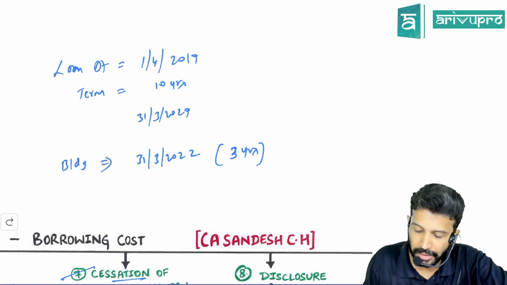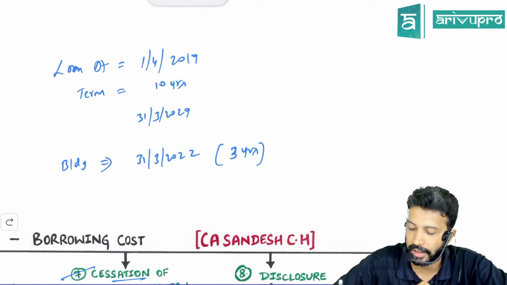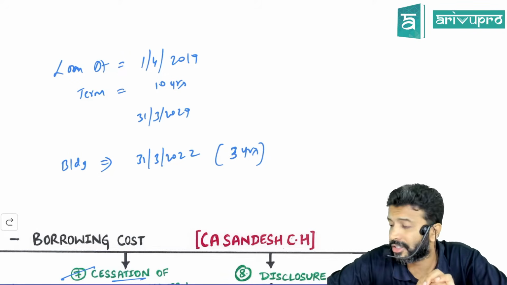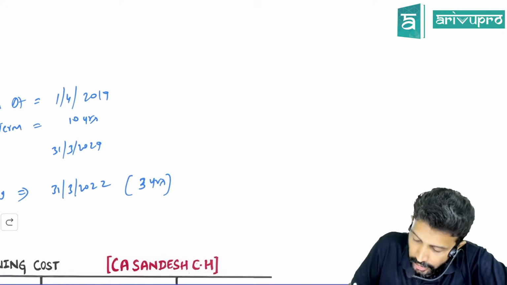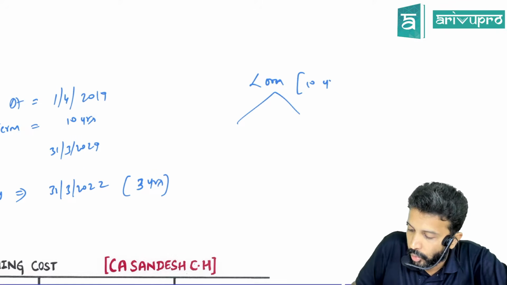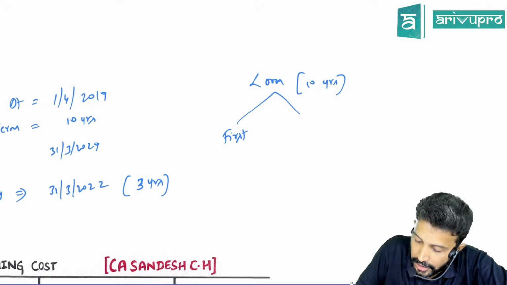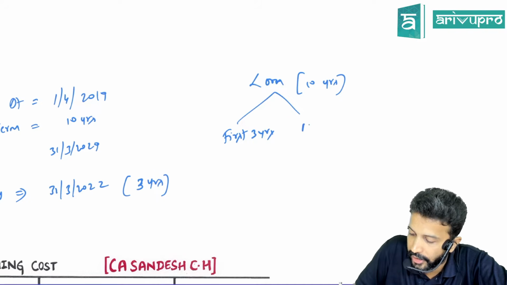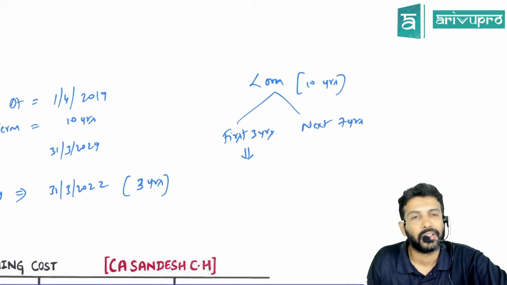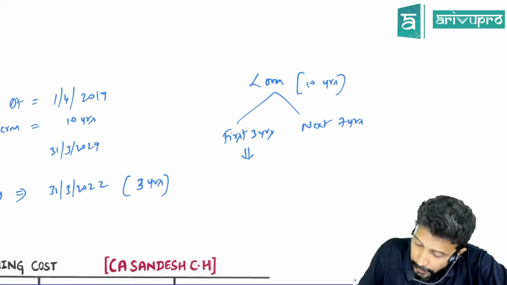So building construction is 3 years and the loan term is 10. Think logically and tell me how many years' interest you need to pay to the bank totally. The interest that you need to pay to the banker is for 10 years. What will you do? In fact, I'll give you a split up here. First 3 years' interest, what will you do? Next 7 years' interest, what will you do? First 3 years' interest should be capitalized.